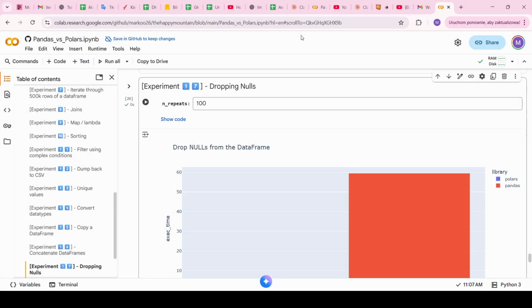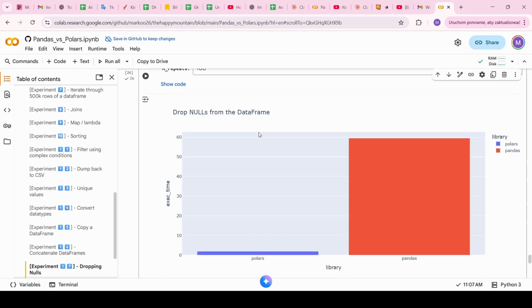The last experiment, number 17, is about dropping nulls, which is a very common use case in different aspects of working with data. So what this code cell does, it artificially creates null values in both Pandas and Polars versions of the data frame, and then applies some function that aims to remove these nulls from the data frame.